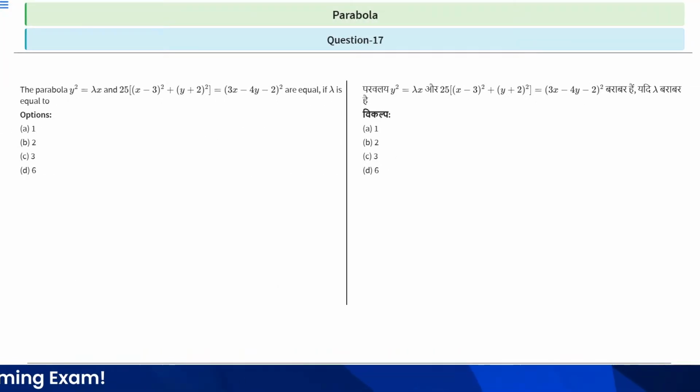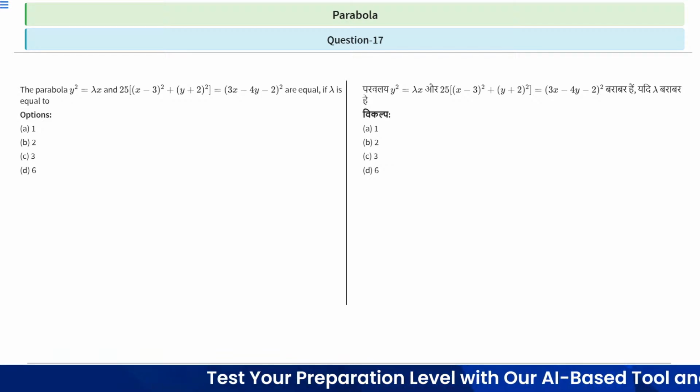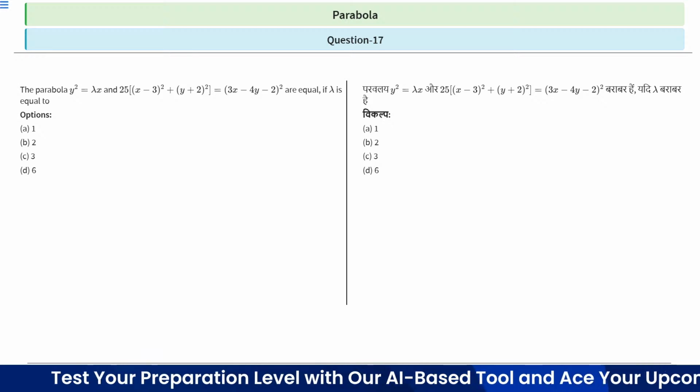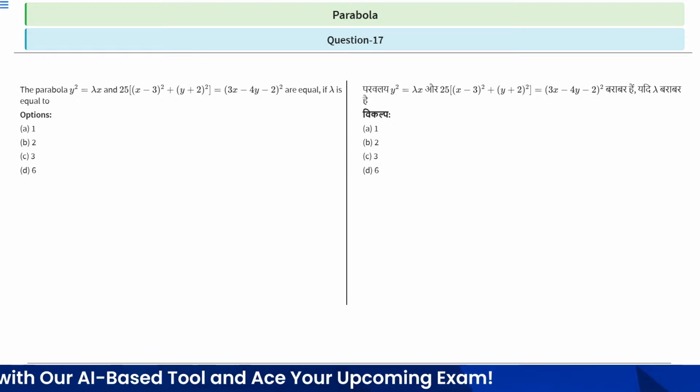Question number 17. Question number 17 says the parabola y² = λx and 25[(x - 3)² + (y + 2)²] = (3x - 4y + 2)² are equal if λ is equal to.